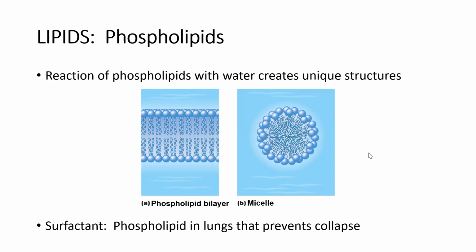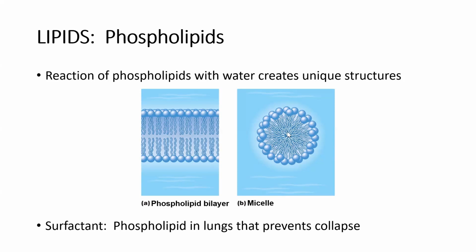Another example of where we see phospholipids are micelles. Now we'll talk about micelles probably way later on in semester 2 when we talk about lymphatics and how fats are absorbed. But when we think about fats moving throughout our system, because they are nonpolar, because they're hydrophobic and they don't play nicely with water, generally, things like our triglycerides and our steroids, which we'll talk about coming up, we must be able to package these fats in a structure that does play nicely with water. Our body's made up of so much water, and in order for these fats to move throughout our system, to move throughout our vasculature, to be absorbed and secreted, they have to be packaged in what's called a micelle.